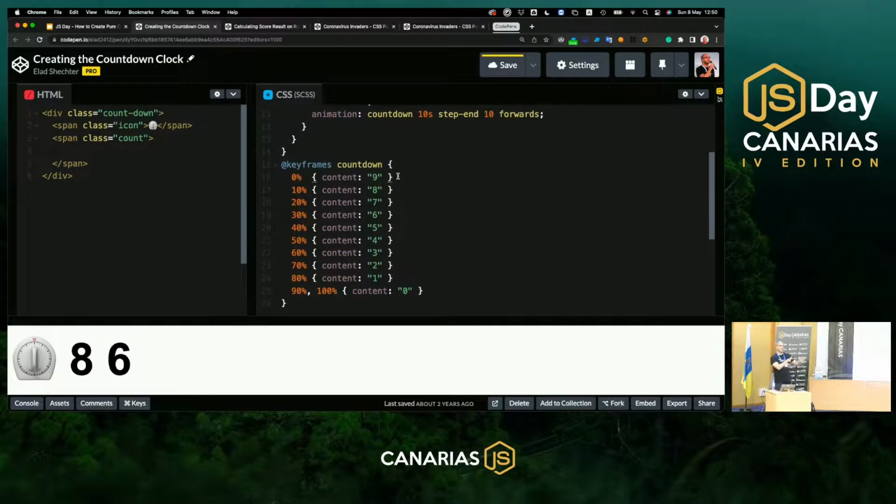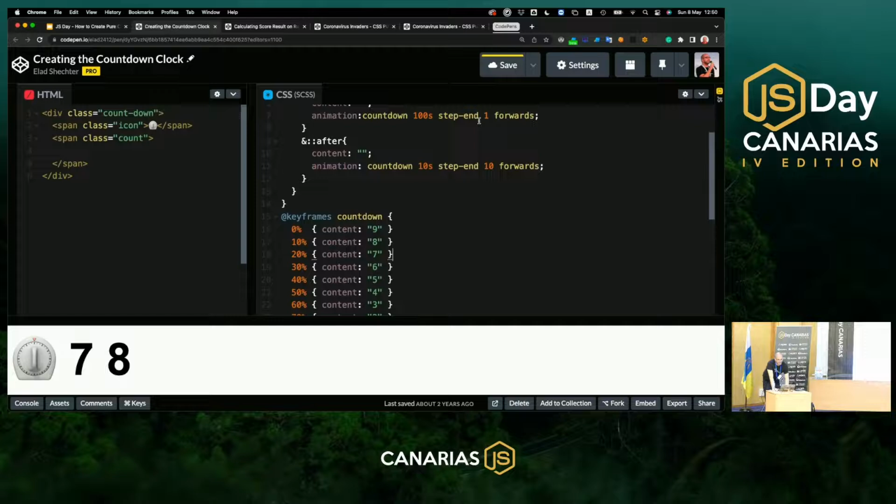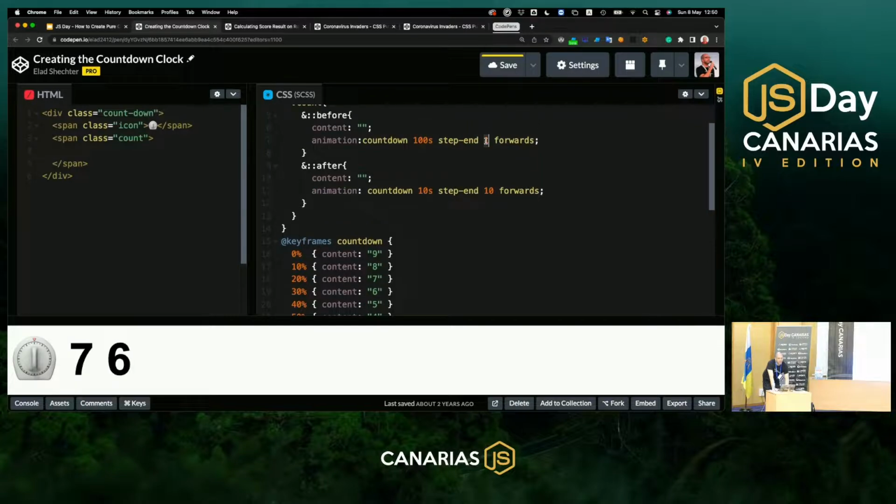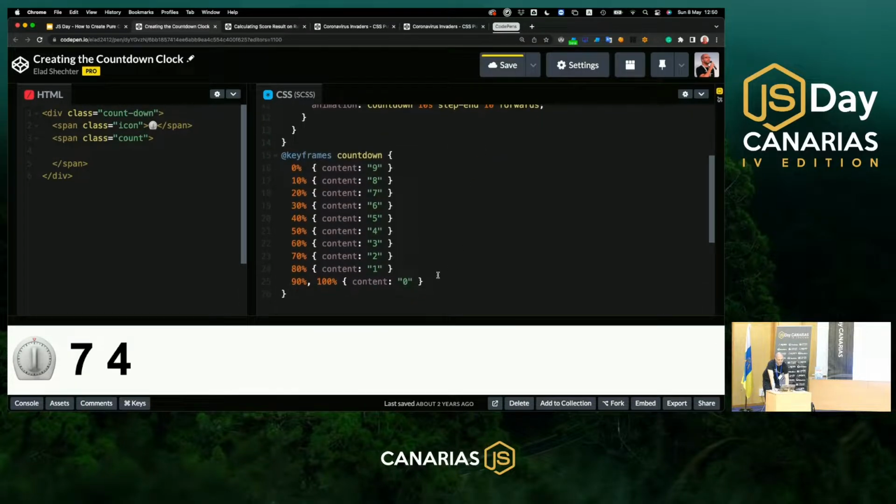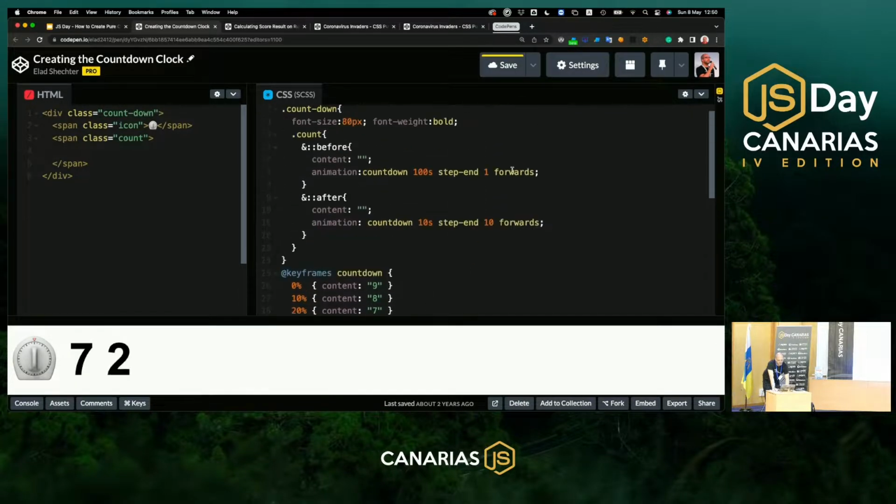If you think about it, it means that every 10 seconds it will go a number down. 20 seconds another one, and so on and so on. And after one iteration that is declared here, I want it to stop on the last frame of the animation, of 0. To do so, I'm just using here the forwards value that tells the animation, after you have finished all of the iterations, please be stuck on the last frame of the animation.